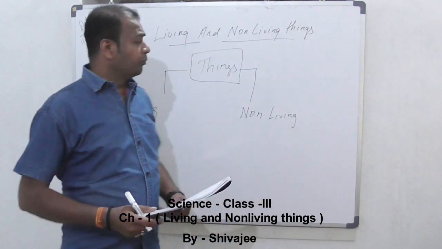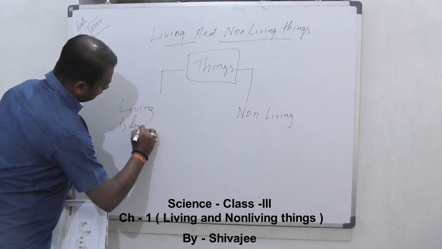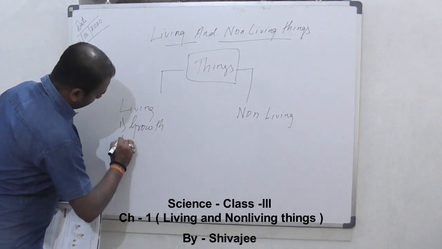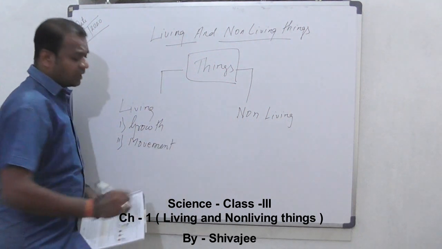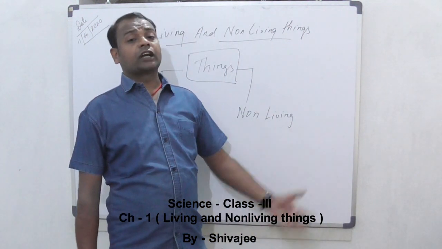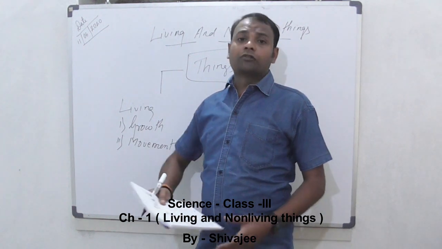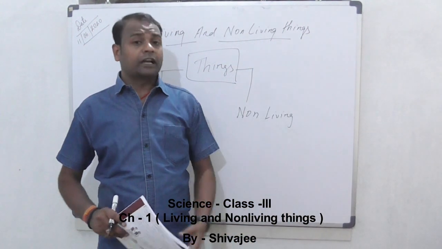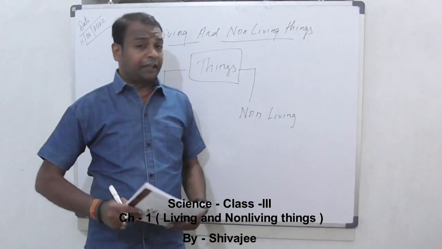Next point is movement. Living things move from one place to another, but non-living things cannot move from one place to another. For example, human beings can move from one place to another with the help of their legs. Birds can fly in the air with the help of their wings.